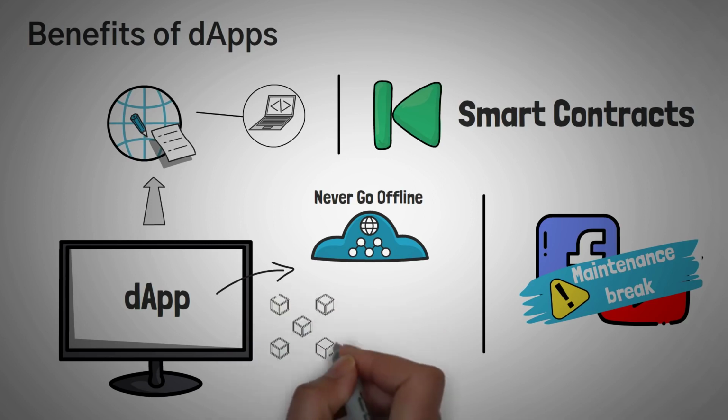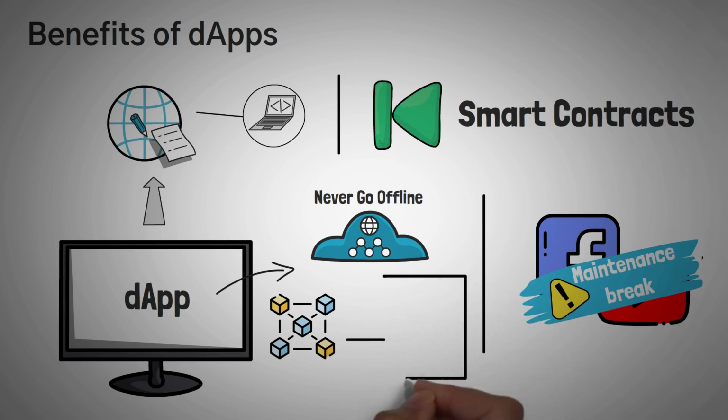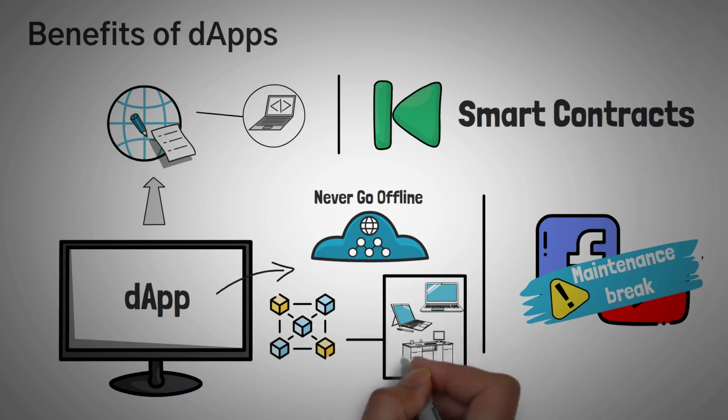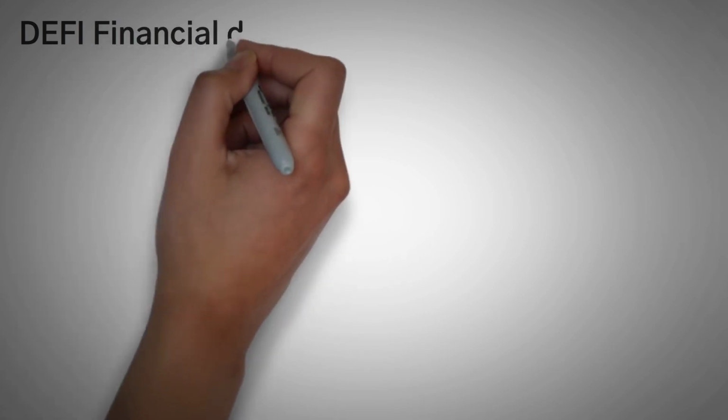Since dApps run on the blockchain, they will actually never go down because they are run by hundreds of thousands of computers all around the world. It would be infeasible to turn them all off. If not, it's impossible. So now that you know what makes dApps so cool, let's get into some examples of them.